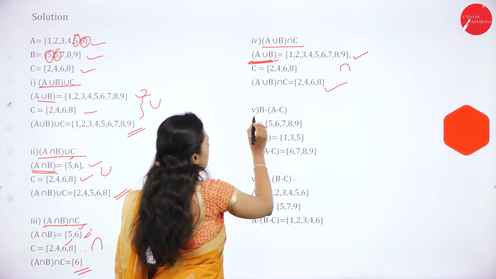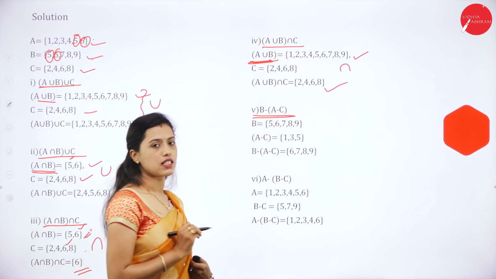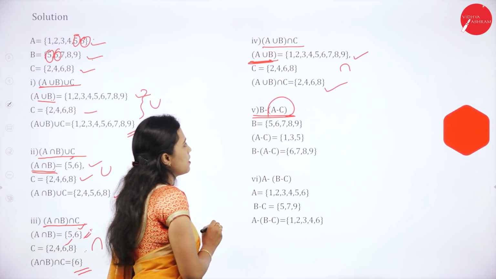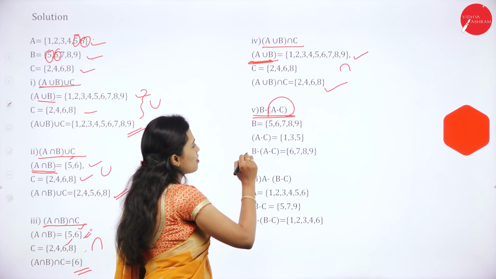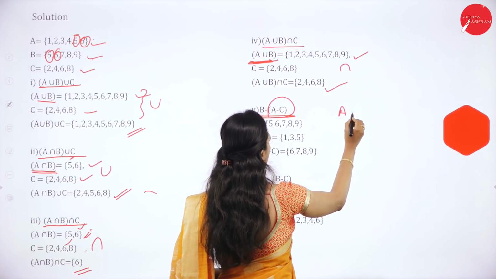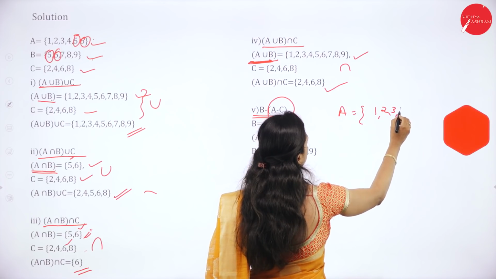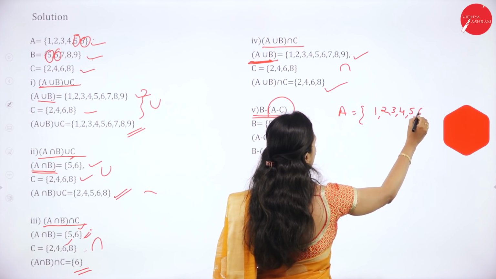Then B minus A minus C. So first we will find out A minus C. A is equal to 1, 2, 3, 4, 5, 6.